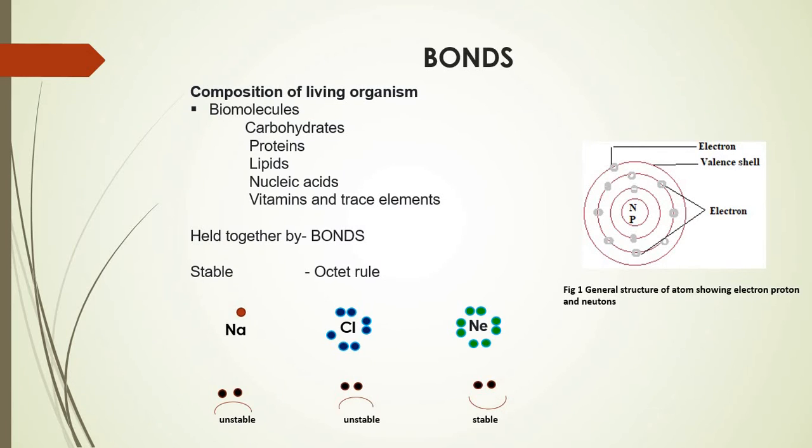So when we are talking about these different types of biomolecules, that is carbohydrates, proteins, lipids, nucleic acids, or in traces, vitamins and minerals, these are always seen as larger molecules. Therefore, they are also called macromolecules. So when you say molecule, you know a molecule is an aggregation of atoms, right?